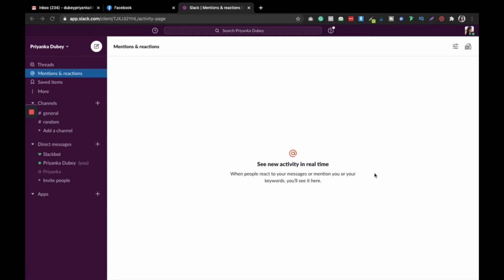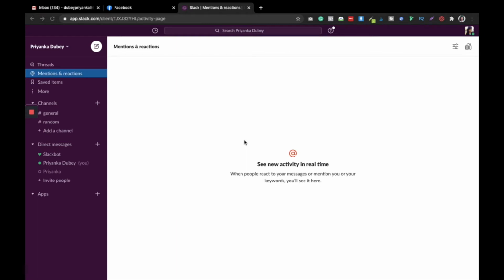So when you log in to the Slack app, you can do it in two ways. The first way is you can simply sign up to Slack as you do for other apps. Second, you can download it on your mobile as a Slack app. It is available for both iOS and Android. Also, you can download it on your computer, your PC or Mac. But I am using the browser version here and I haven't downloaded it because I can use it directly on my computer through the browser. So either way you can do that.